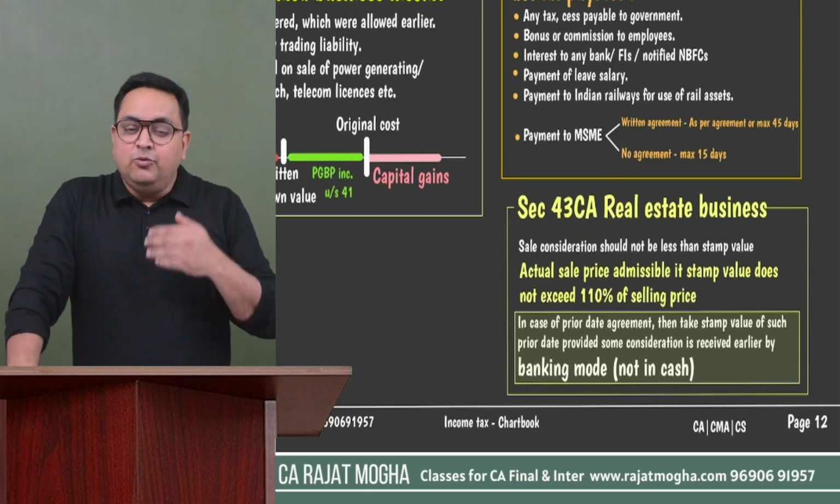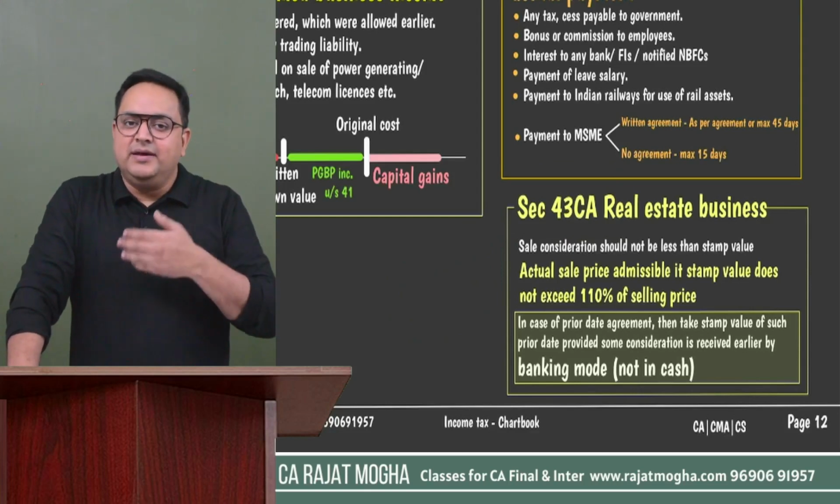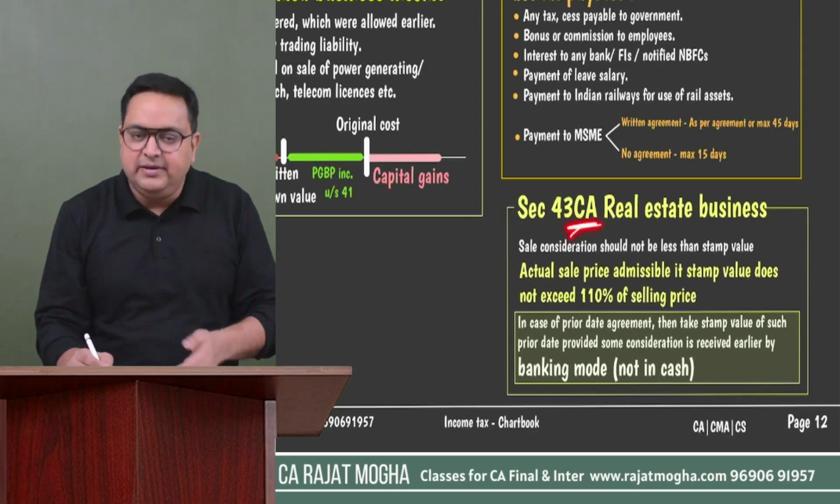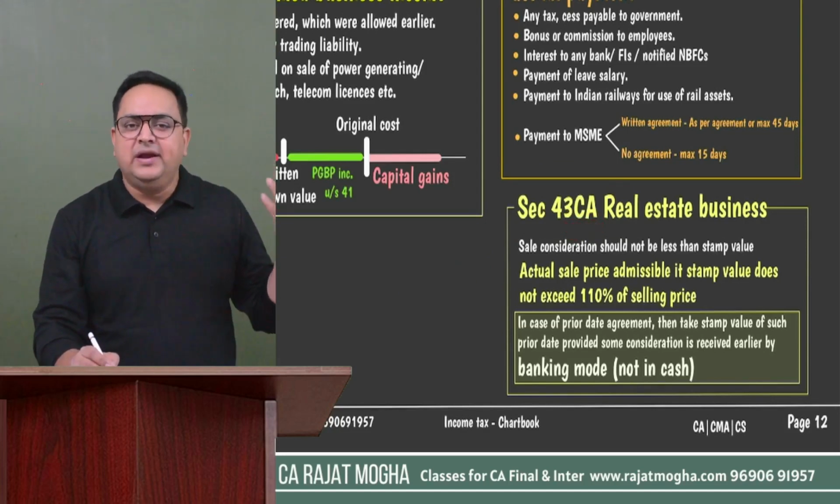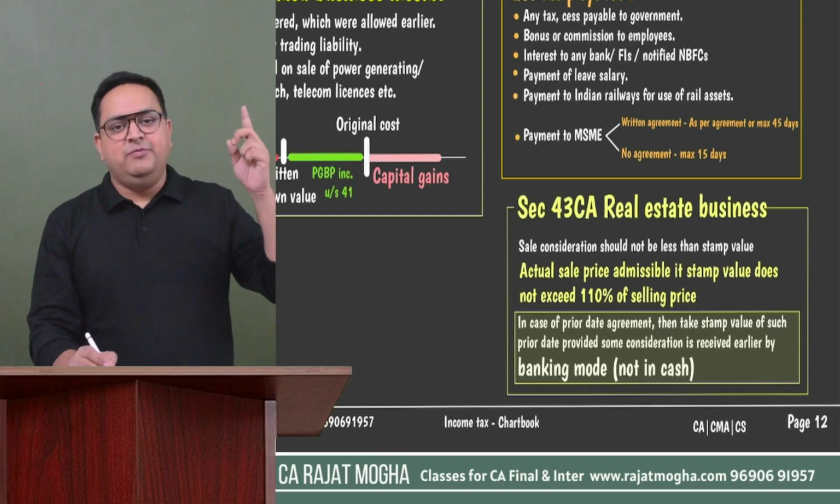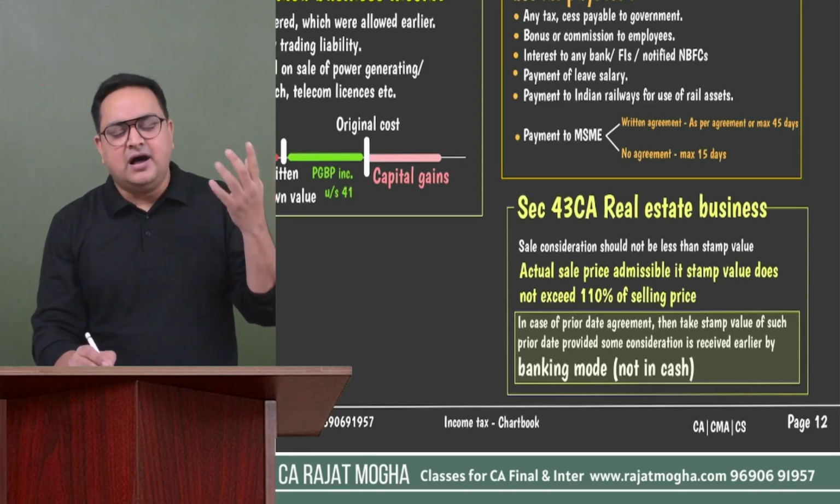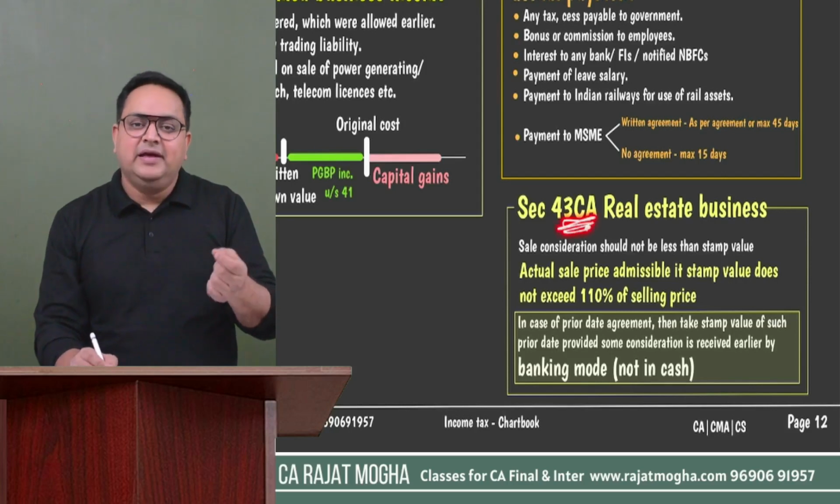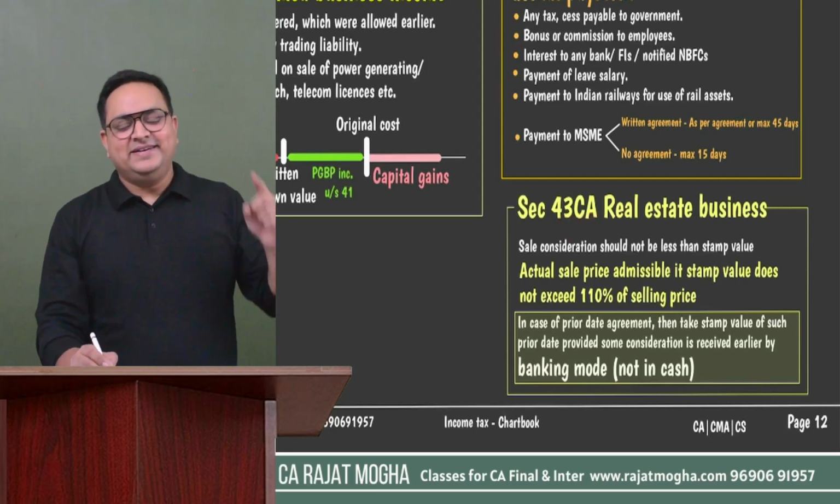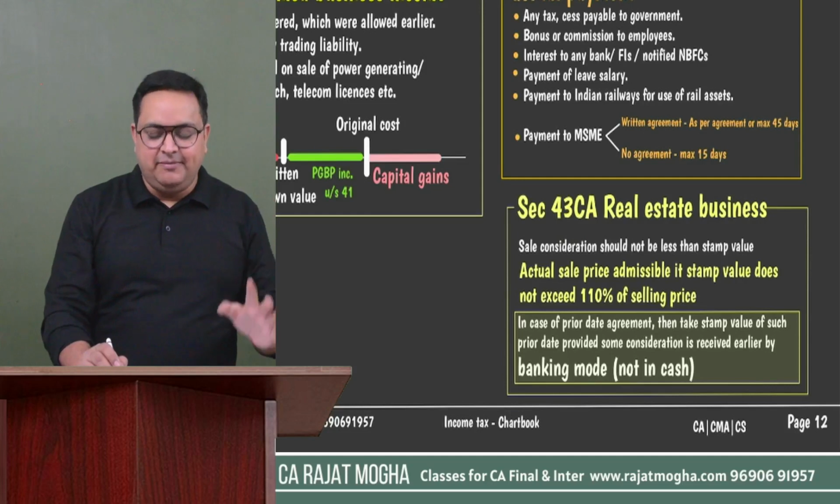If you are into the business of selling this immovable property, then 43CA would be applicable because you will be getting PGBP income. If you are not into business, if you are selling your own land or own building, then 50C would be applicable, because that depends on how you are holding it. If you are holding it as stock in trade, 43CA will be applicable. If you are holding it as a capital asset, then the capital gain sections would be applicable.